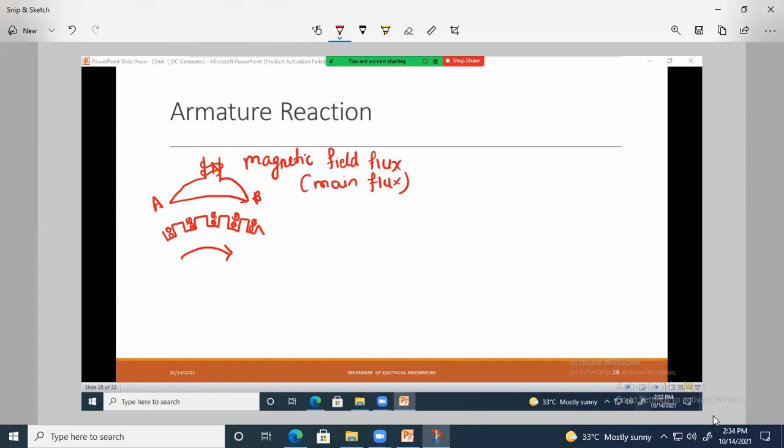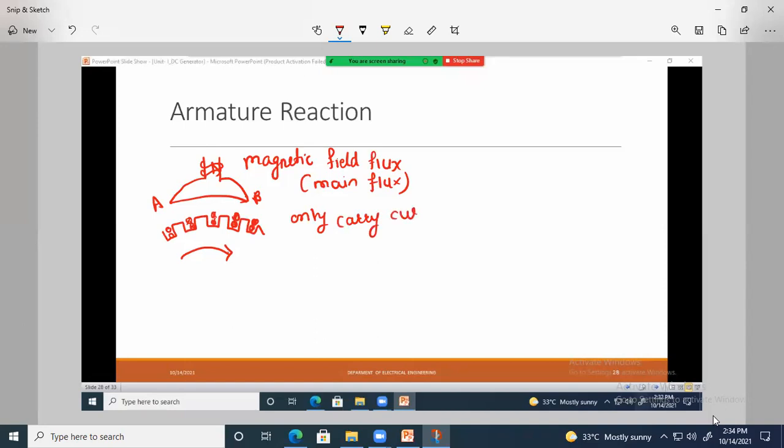Now the second one is the function of the armature winding or the armature conductor. This is the main important point, all of you note it down. The armature conductors are placed in the slot. The function of this armature conductor is to only carry a current.